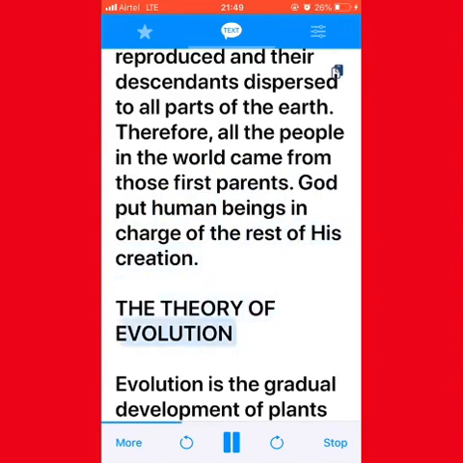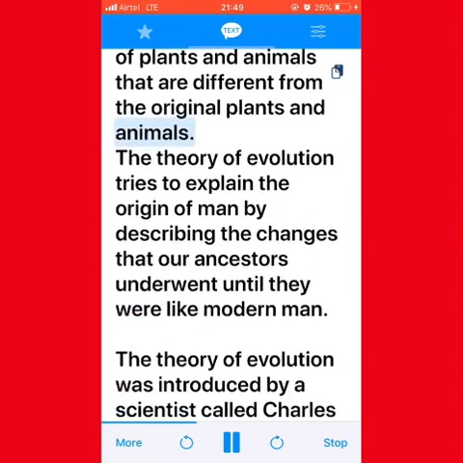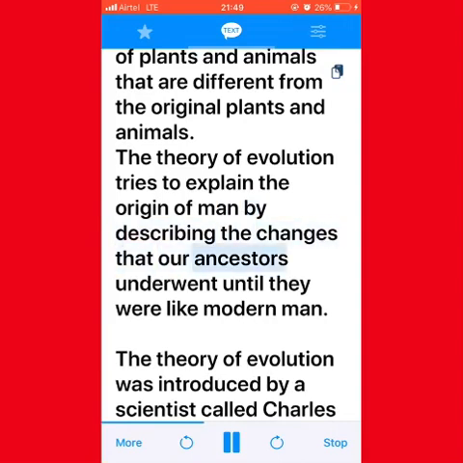The theory of evolution. Evolution is the gradual development of plants and animals from a simple form to a more complex form. It leads to the existence of plants and animals that are different from the original plants and animals. The theory of evolution tries to explain the origin of man by describing the changes that our ancestors underwent until they were like modern man.